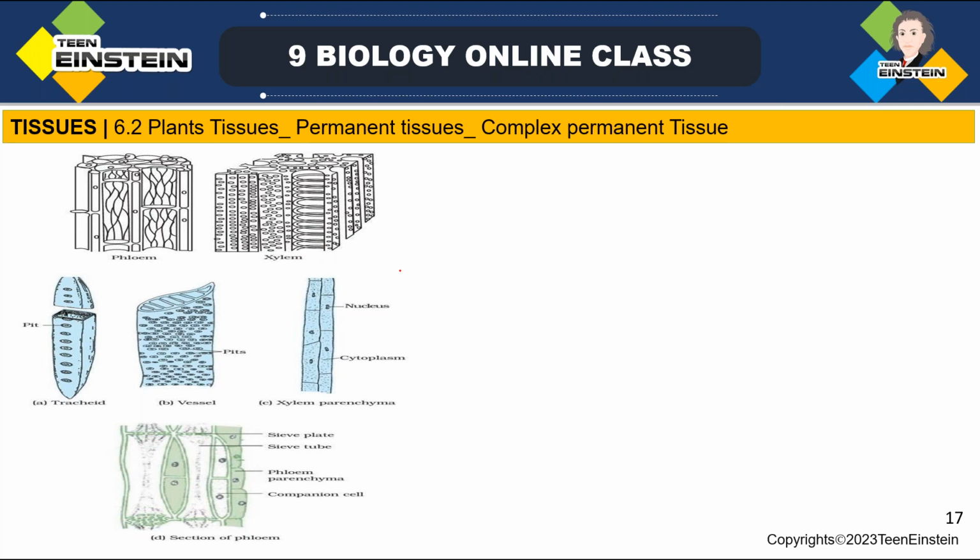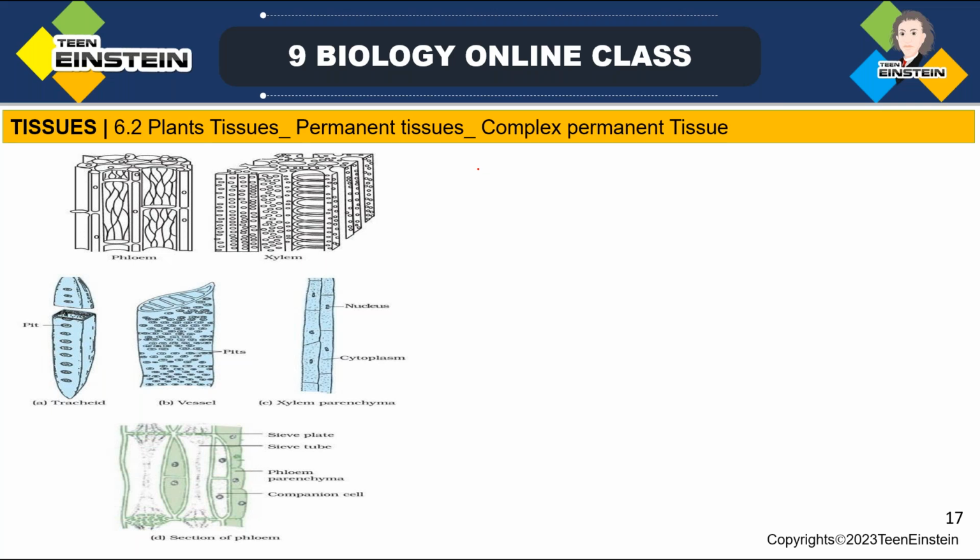Tissue means group of cells, right? So whatever tissues we have discussed, all had one type of cells, structurally similar, doing one single function. Such tissues are called simple permanent tissues.